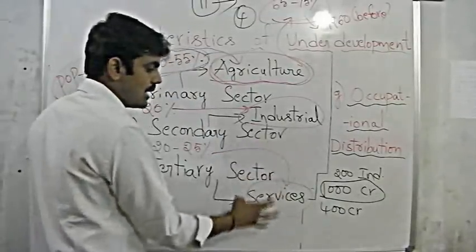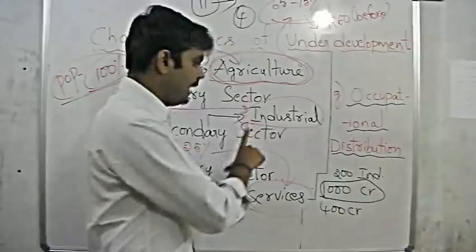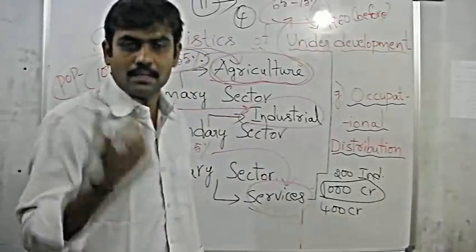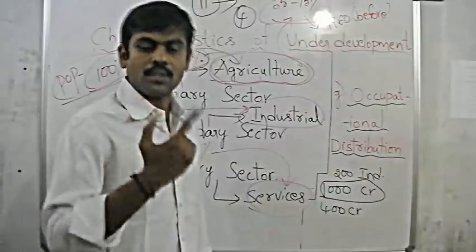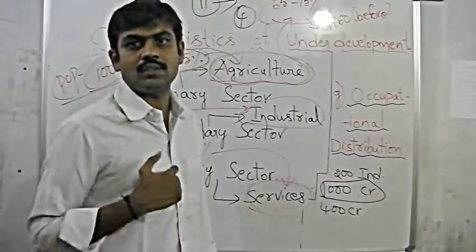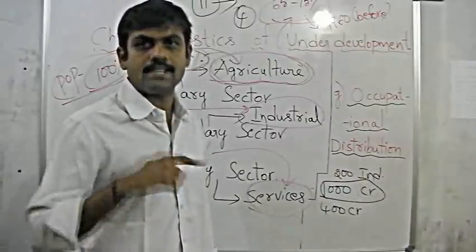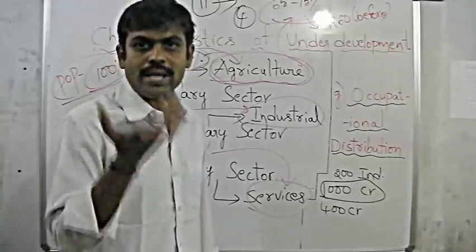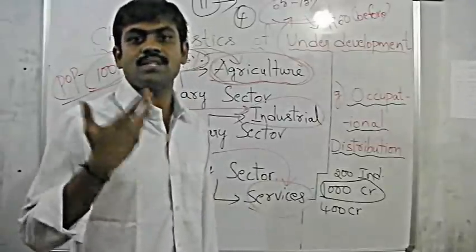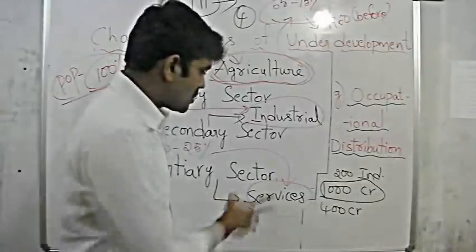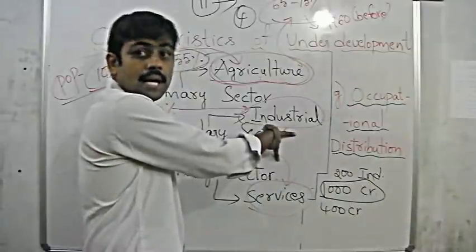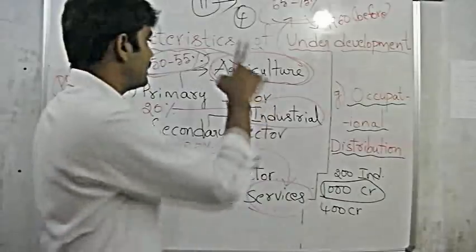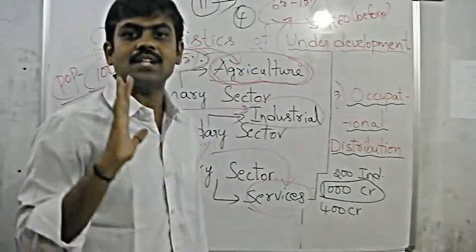These two, the industrial as well as the services sector, are directly dependent on the control of humans. If we bring some new technology, production increases. If we increase the quality of the product, demand for that product increases and production increases. If we bring some new technology or new ways in services, the income from services increases. These two are generating good income, but the number of people dependent on these two sectors compared with agriculture is not at a satisfactory level.